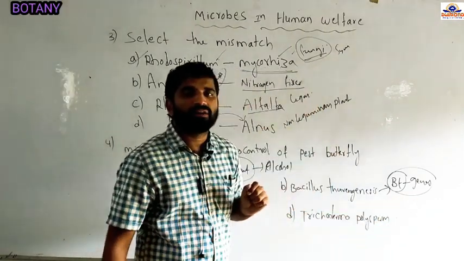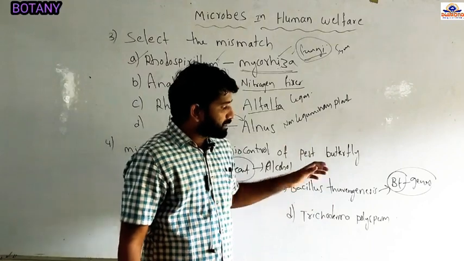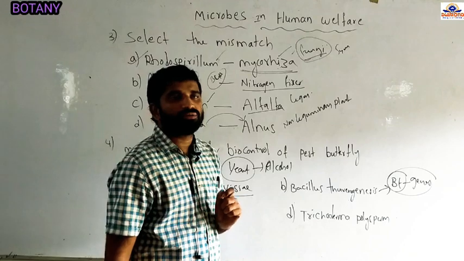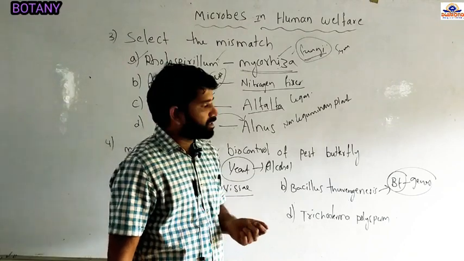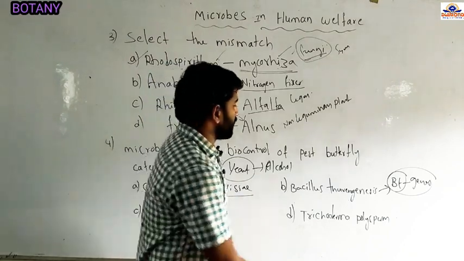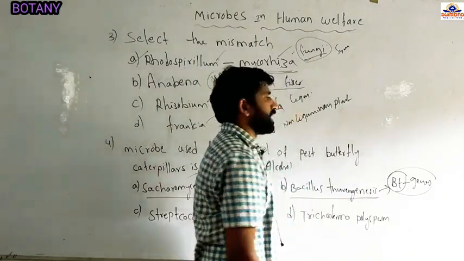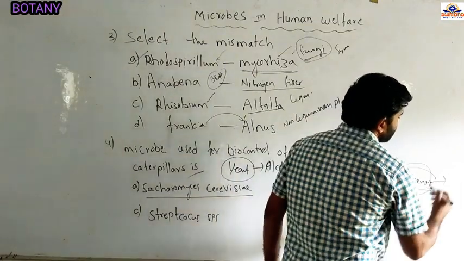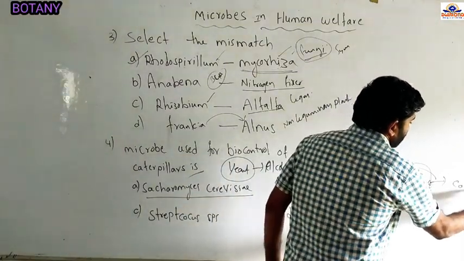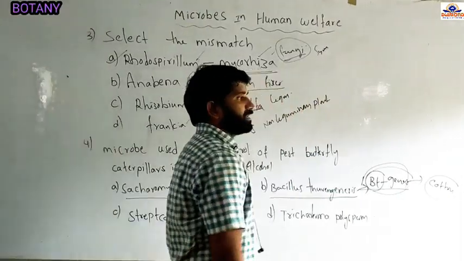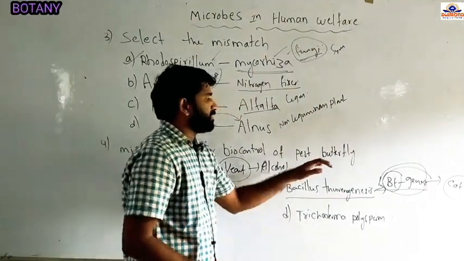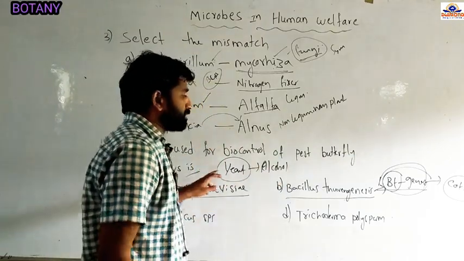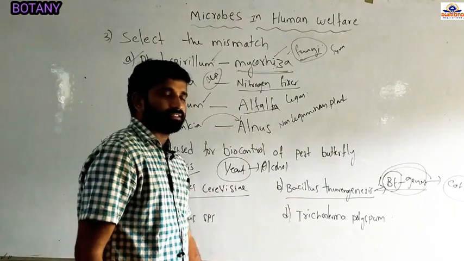The intestine of insects has an alkaline pH, so the protoxins are converted into active toxins. The insect intestine will swell and burst, so the insects will die. Using the Bacillus thuringiensis bacteria, we can extract the BT genes, and these BT genes are incorporated into a cotton plant. Now the cotton plant is called BT cotton. So we can control the pest butterflies and caterpillars by means of Bacillus thuringiensis.